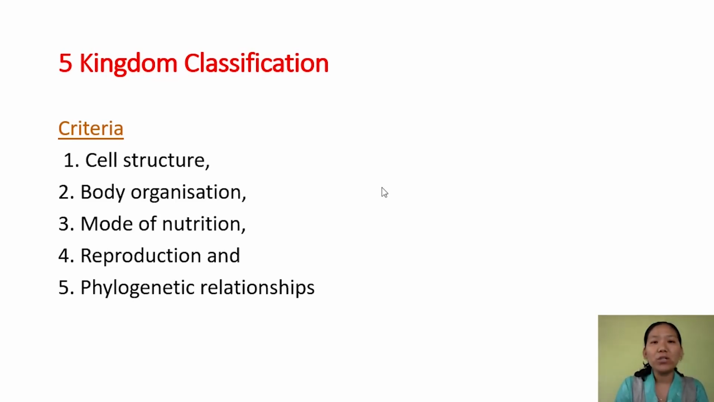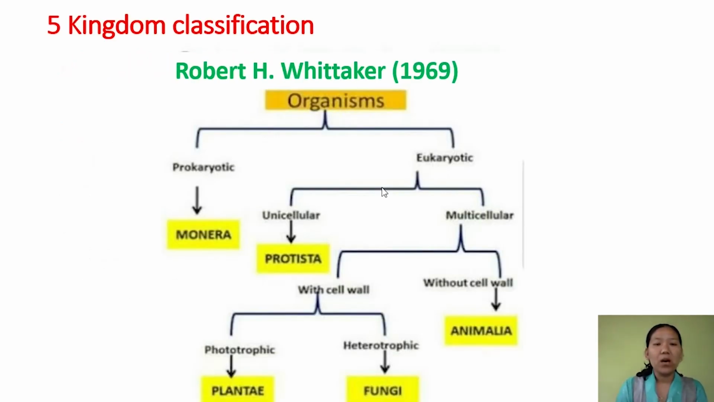So he took into consideration the evolutionary relationship between those organisms and placed them accordingly. He made sure that the organisms which are from a common ancestor are placed in the same category or same group. So let us look at the five kingdom classification. All the organisms here are classified based on the type of cell, that is prokaryotic and eukaryotic.